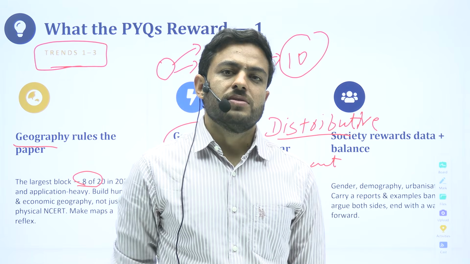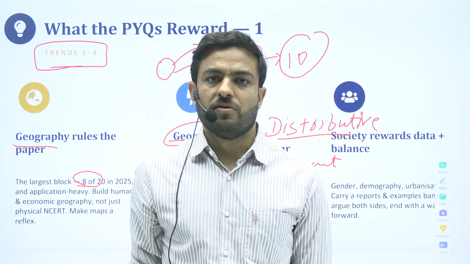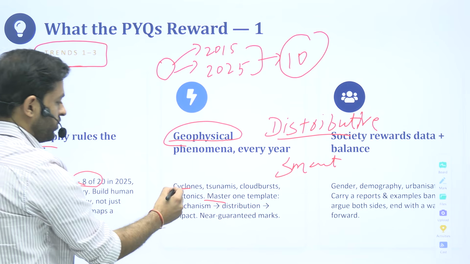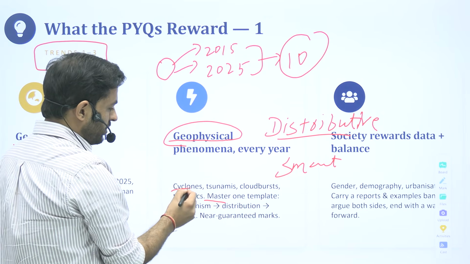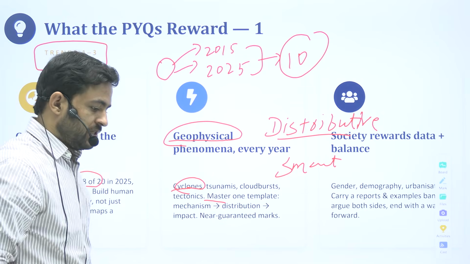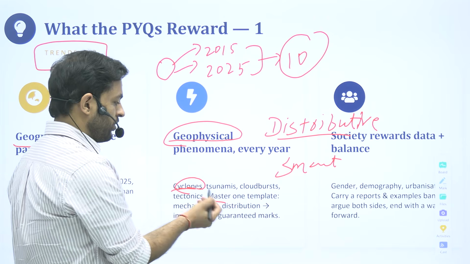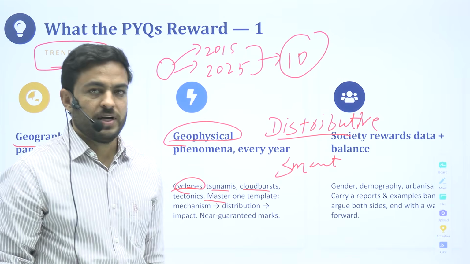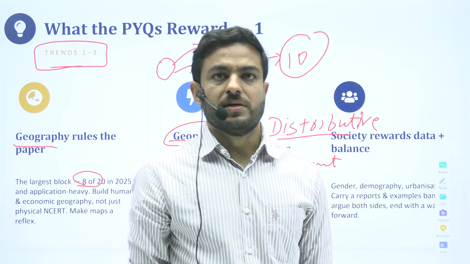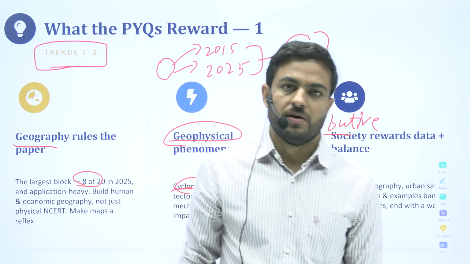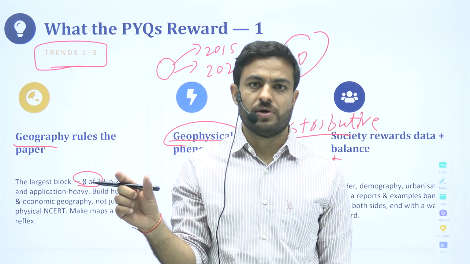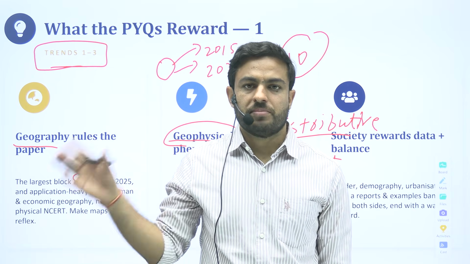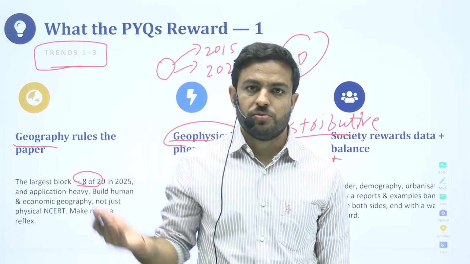When we keep a track of these things, we would get some idea as to the nature of questions that are asked. Some of the most celebrated themes that have been asked are the cyclone sections, tsunamis, cloudbursts. In 2025, they've asked a very basic question in geography: what are tsunamis? How are tsunamis formed? Where are they? The distribution of it.